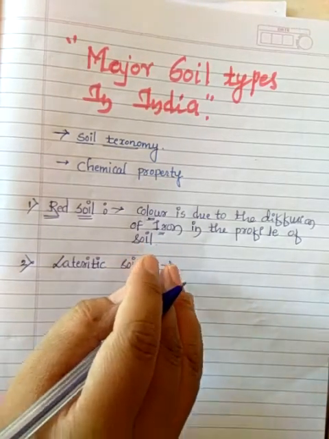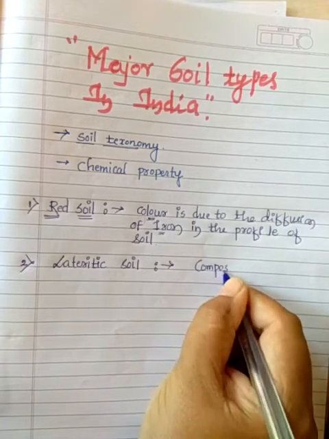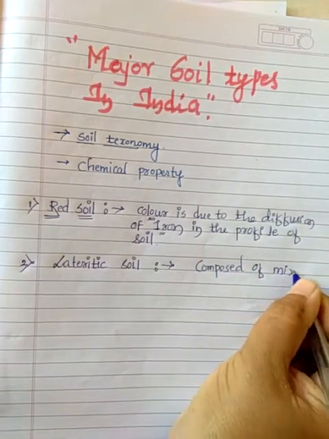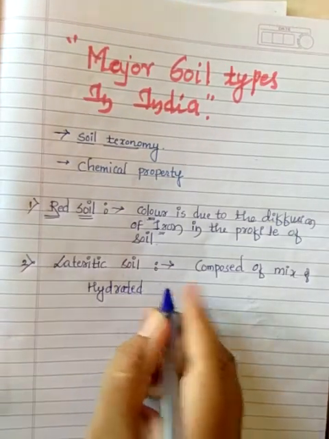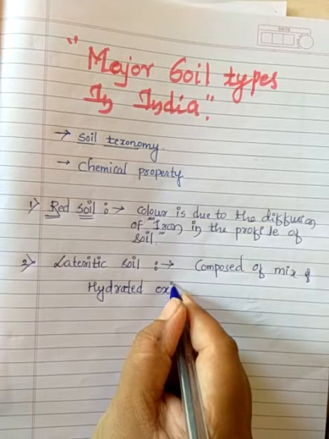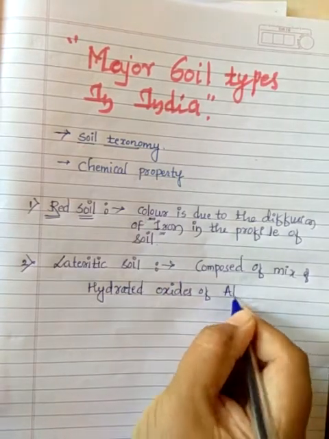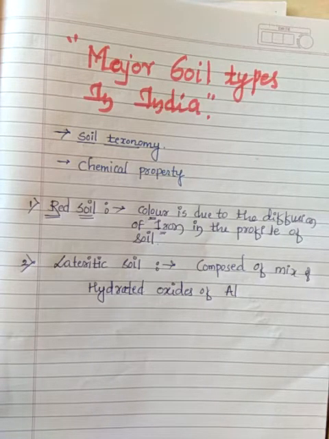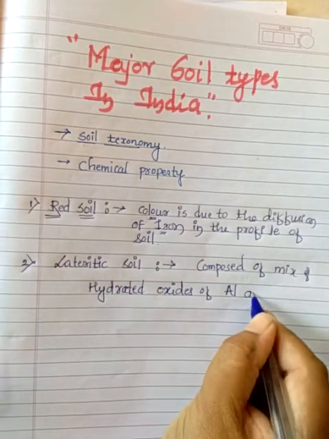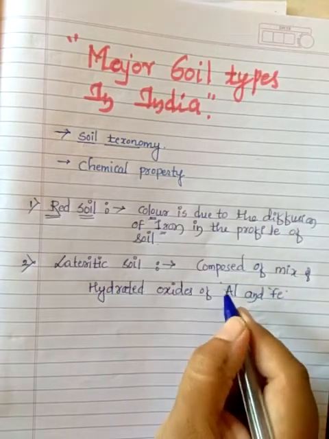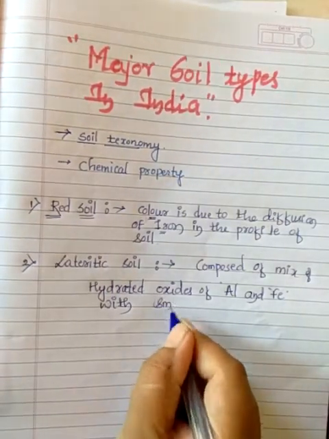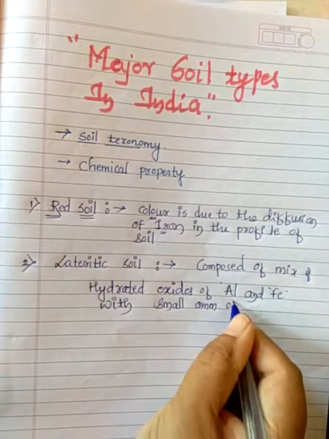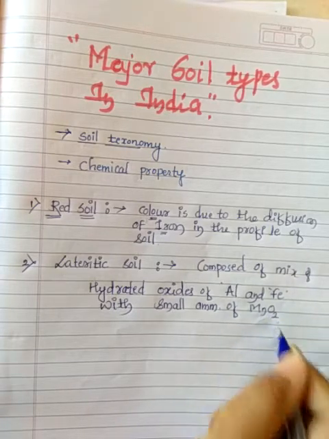It is composed of a mixture of hydrated oxides of aluminium and iron, Fe, with a small amount of manganese oxide, MnO2.